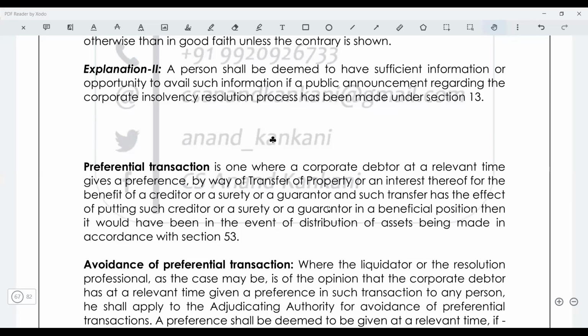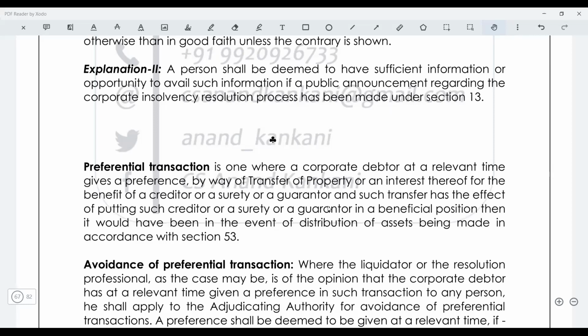Guys, is this clear? Yes, sir. The entire crux of avoidance transaction is this: out of all your creditors, you have put some person in a beneficial position, or you are prejudicially affecting the rights of the other persons in the company. Therefore such a transaction would be made void.